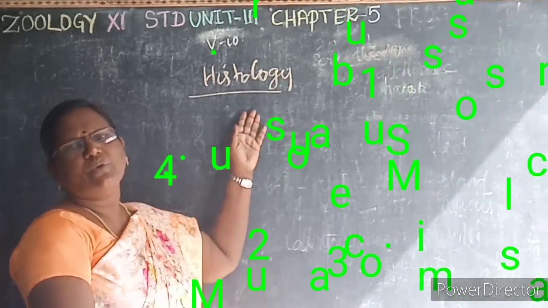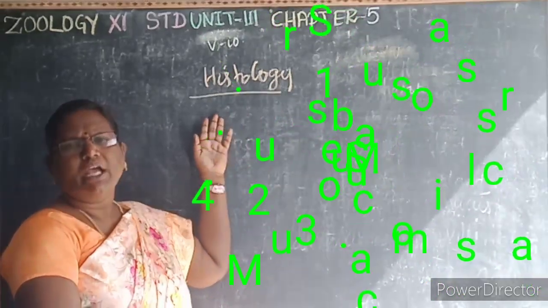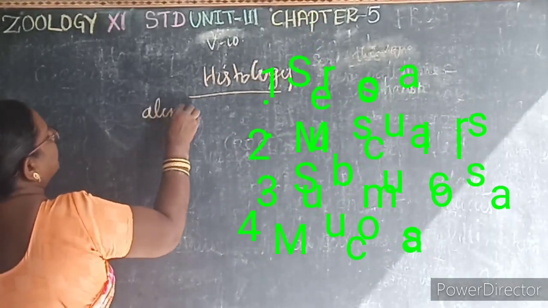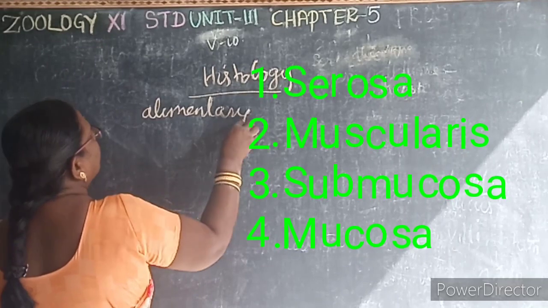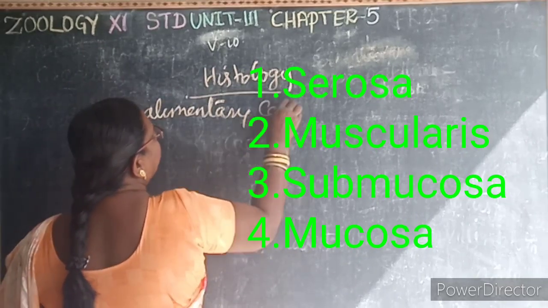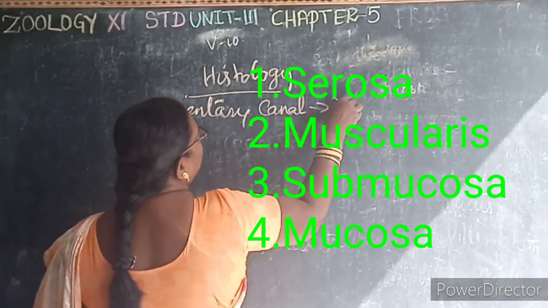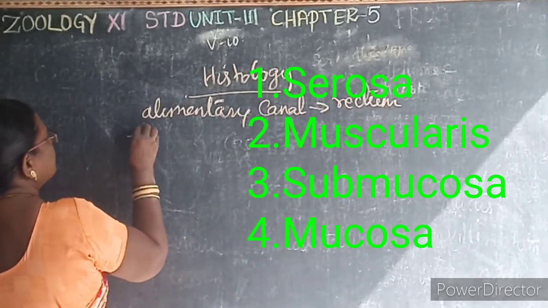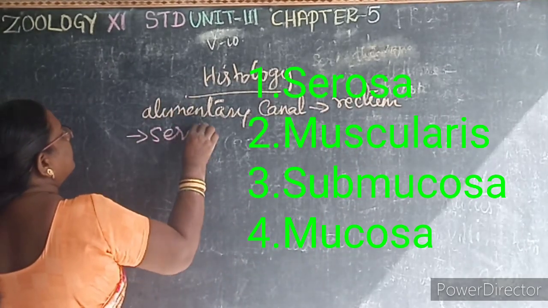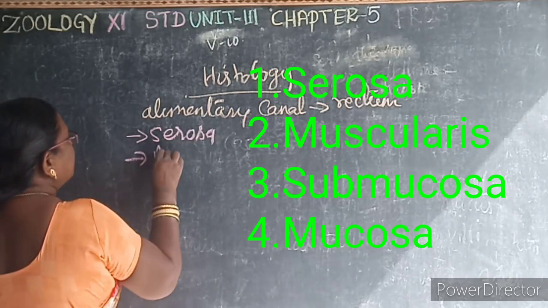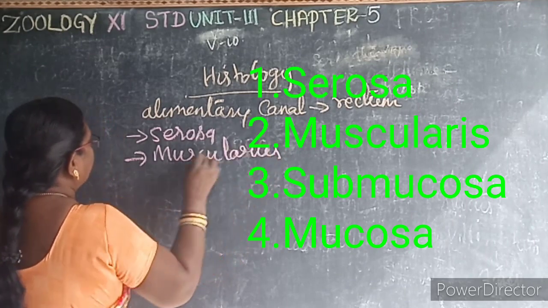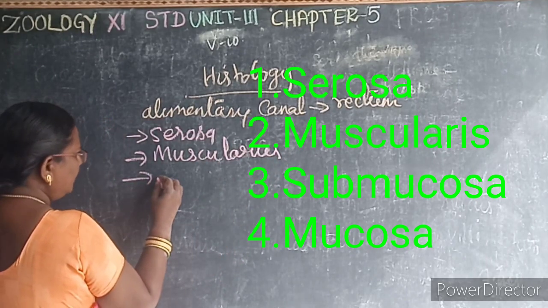So "logy" means what? Study. "Histo" means what? Tissues. So here, from the alimentary canal to the rectum, it is formed of 4 layers. The first one is serosa. The second one is muscularis. The third one is submucosa, and the fourth one is mucosa.